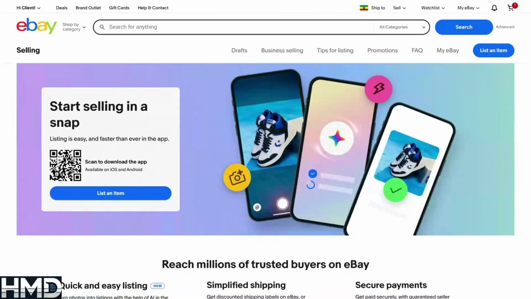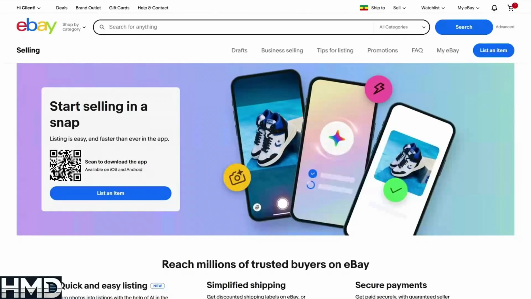Hey everyone, in this video I'm going to show you a step-by-step tutorial on how to change the quantity on eBay items. If you're selling on eBay and you have more than one item in stock, setting the correct quantity is essential. Whether you're selling multiple units of the same product or restocking an item, adjusting the quantity properly ensures you don't miss out on sales or accidentally oversell. The tricky part is that quantity options don't always appear unless your listing format is set correctly.